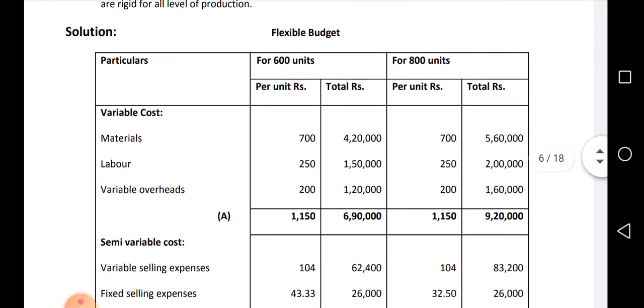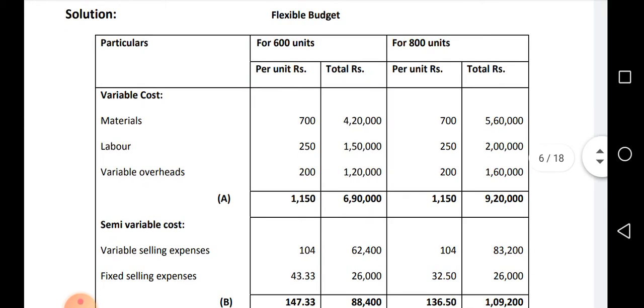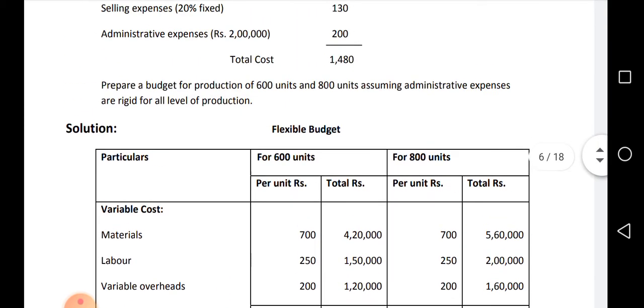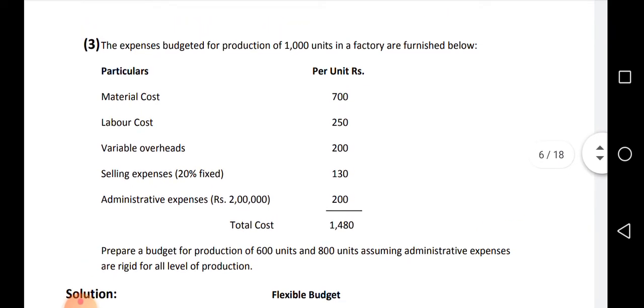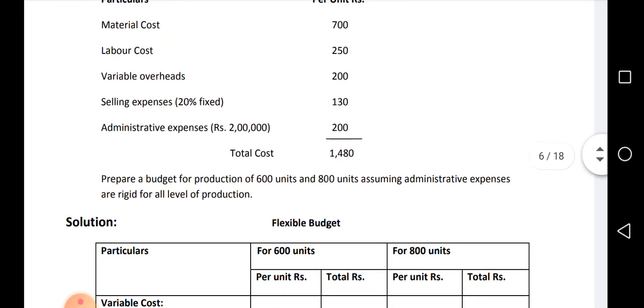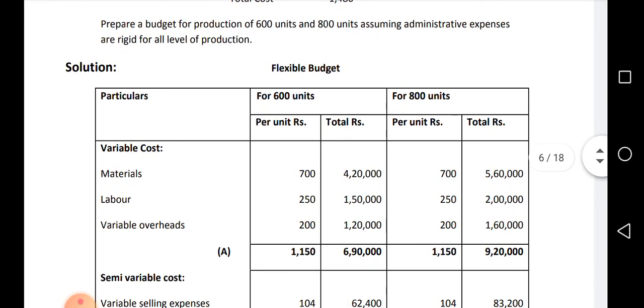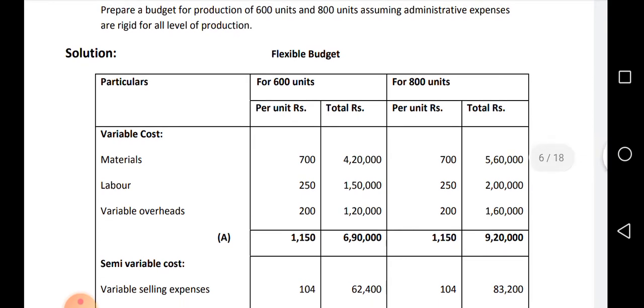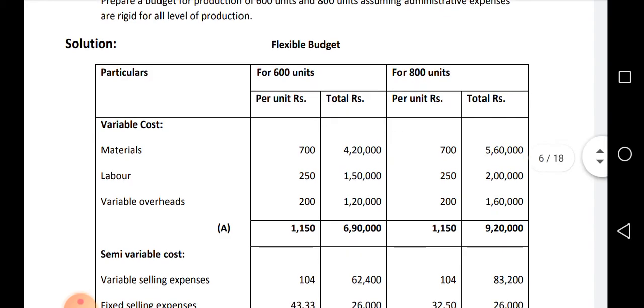First you can write for 600 units. Variable overhead per unit will be the same. Look at the question: material cost is 700, labor cost 250, variable overheads 200 per unit. We take the same per unit values here, multiplied by the number of units in each section. We have two sections, 600 and 800. 700 into 600 is 4,20,000. 250 into 600 is 1,50,000. 200 into 600 is 1,20,000. How clear?